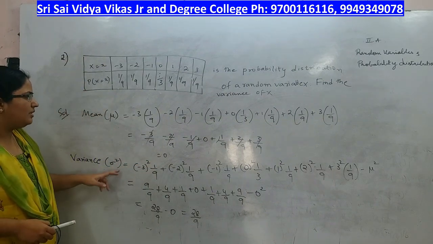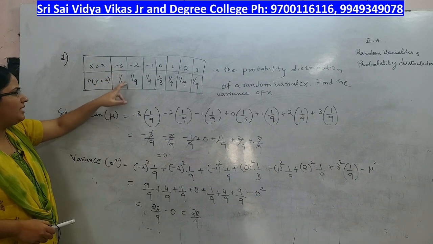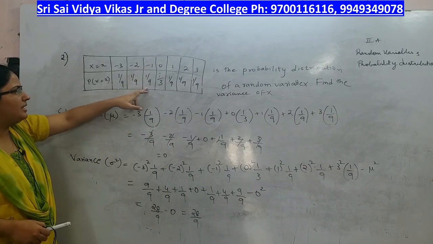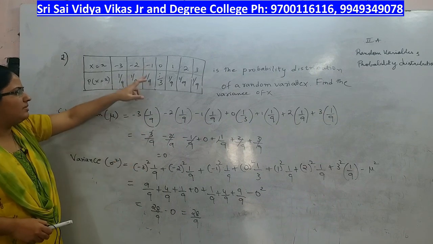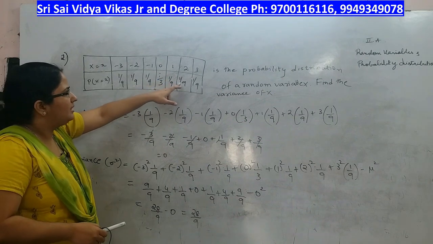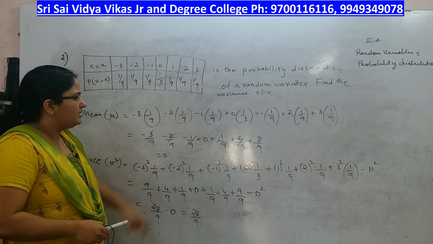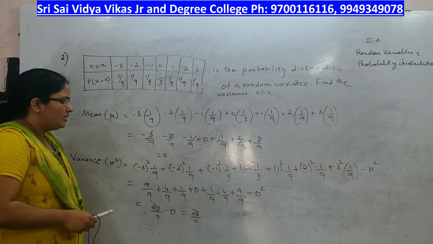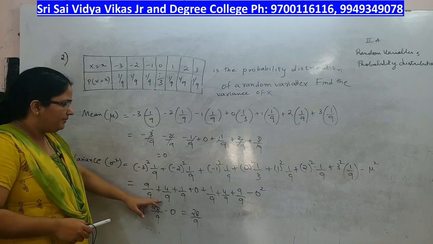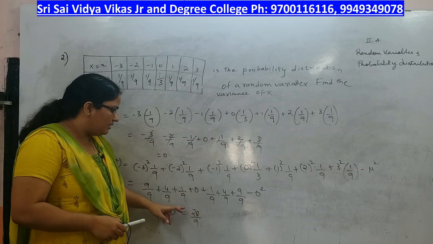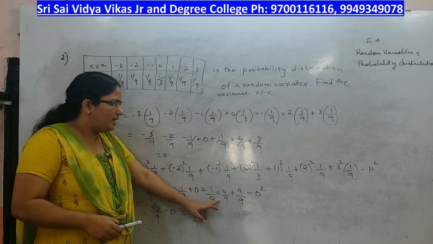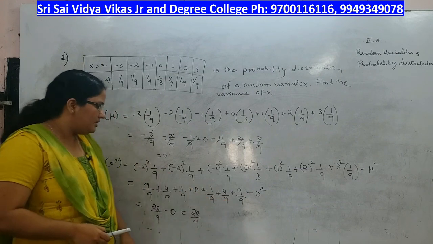Variance sigma square is equal to minus 3 whole square into 1 by 9 plus minus 2 whole square into 1 by 9 plus minus 1 whole square into 1 by 9 plus 0 square into 1 by 9 plus 1 square into 1 by 9 plus 2 square into 1 by 9 plus 3 square into 1 by 9 minus mu square. Mu is 0 anyway. Here you get 3 square is 9 by 9, 2 square 4 by 9, minus 1 square into 1 by 9 plus 0 plus 1 by 9 plus 4 by 9 plus 9 by 9. This is what you get.